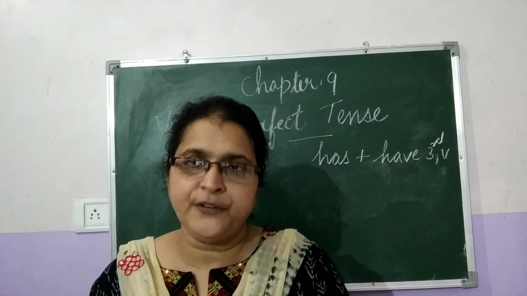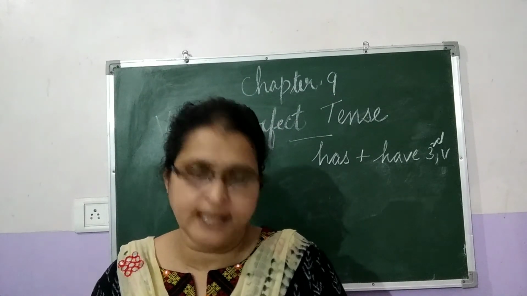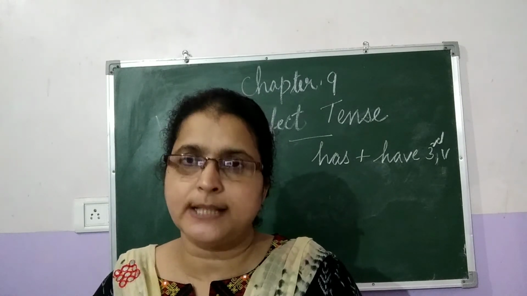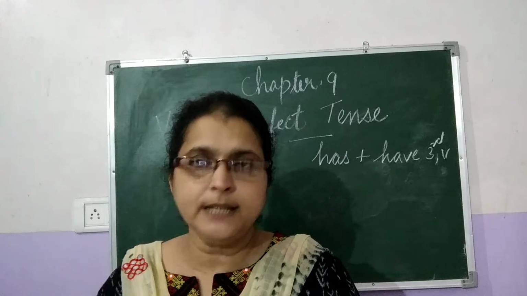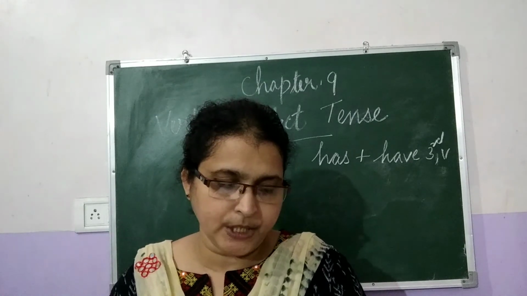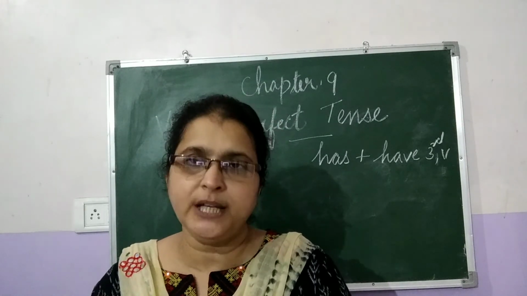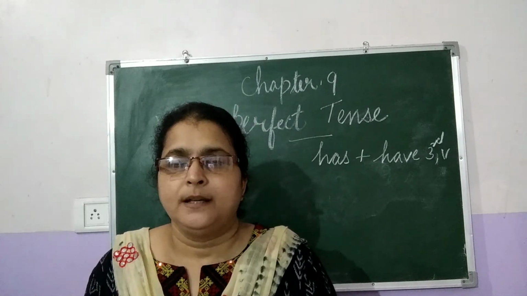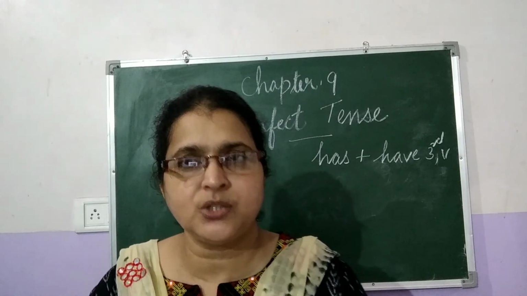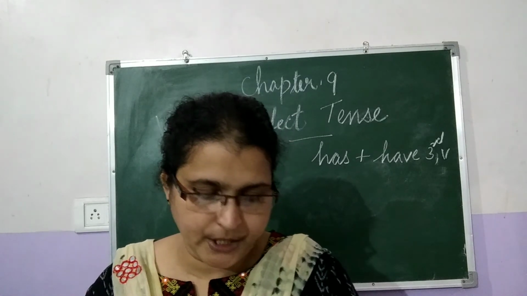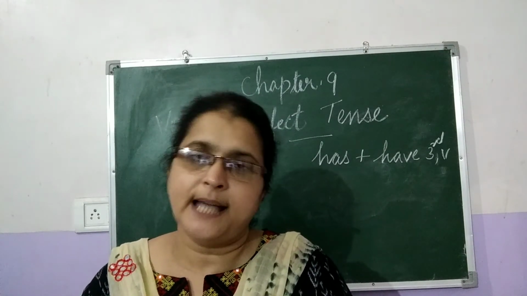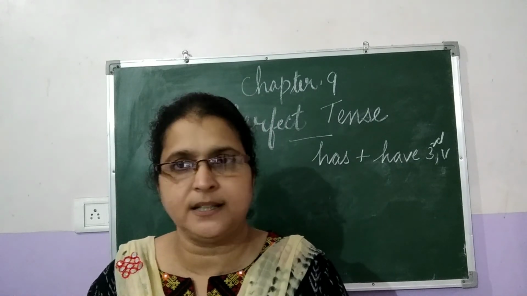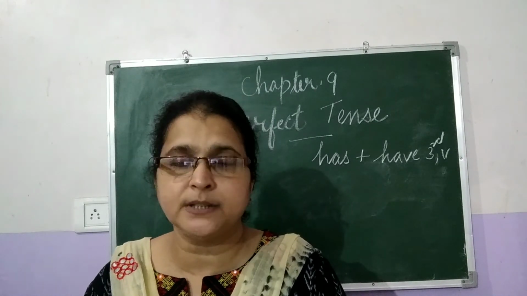The definition: it is the tense used for an action that began in the past, continued to the present, and finished immediately before the time of speaking. It is called the present perfect continuous tense.